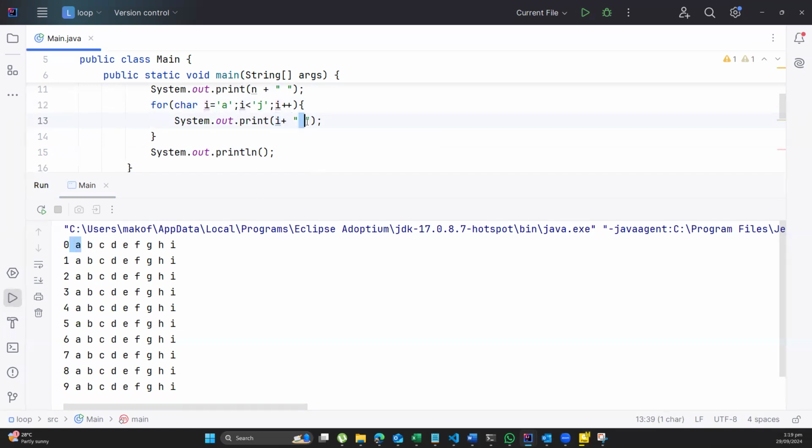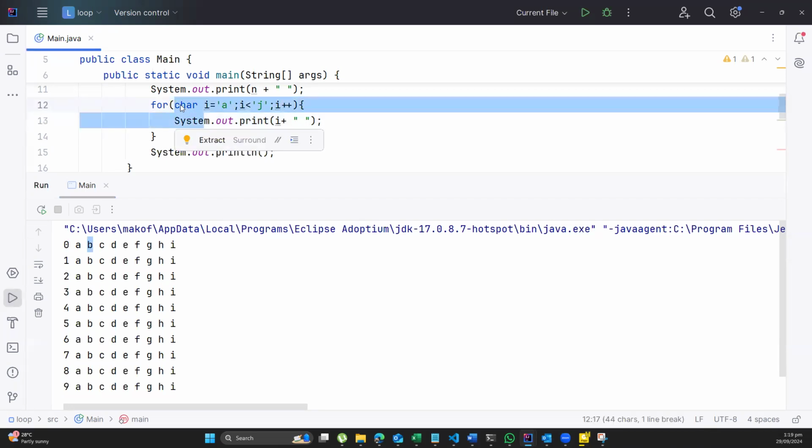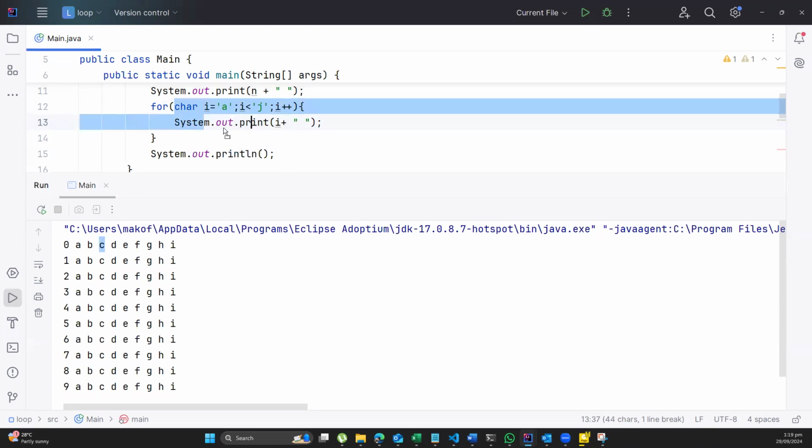Then I have plus space. So I have plus, the space is being added to the A, so it means I have A and then space. Then I will come back to the top here because I said increase what you have by 1. If you increase A by 1, you get to B. So you have B. It will go back. Increase B plus 1, then you get C. So each time I'm displaying what you have in A, and each time I'm displaying A, B, C, D, E,